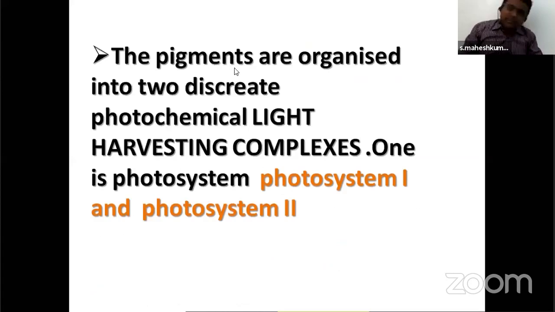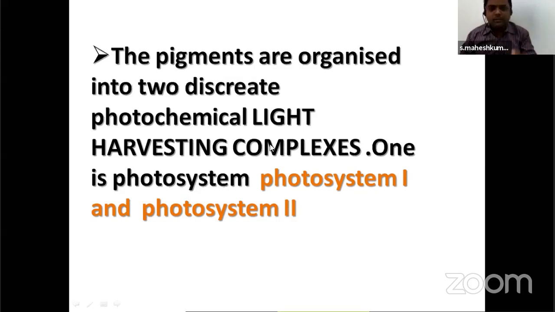Next, what is present in light reaction? In light reaction, what are present means chlorophyll A molecules, chlorophyll B molecules, carotene, xanthophylls. Yesterday we discussed the pigments. Different types of pigments we had seen yesterday in the PPT. That all accessory pigments and main pigment aggregate together to form a harvesting complex.